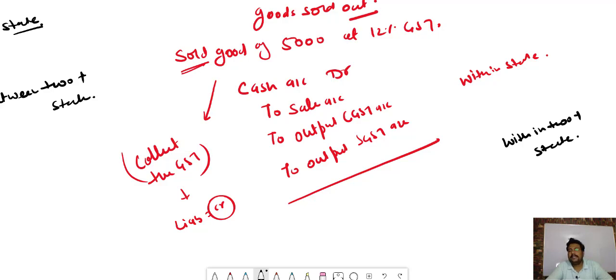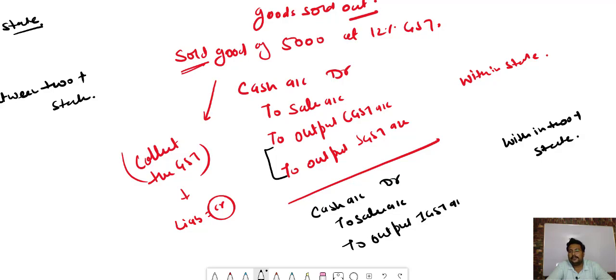Very simple, then it will be cash account debit to sales account to, instead of CGST and SGST, it will be recorded to output IGST account. Okay bacha? So this is what we will do at the time of sales.